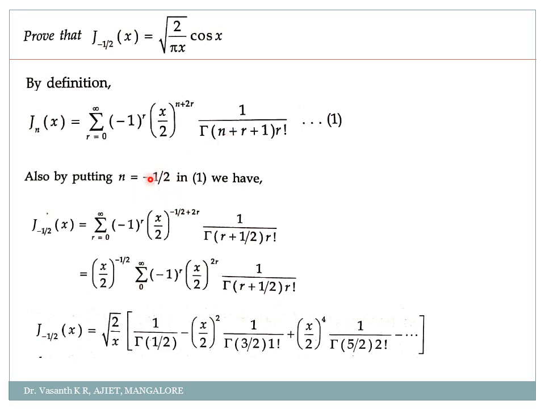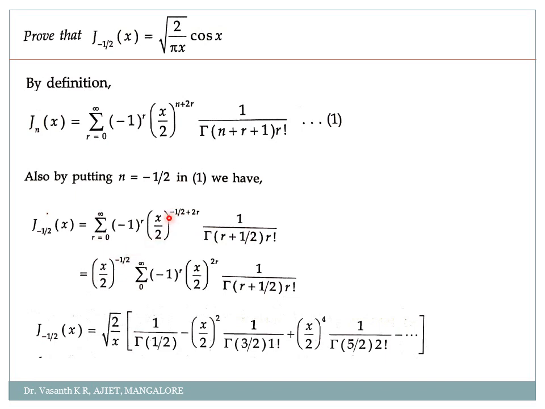Next what? Take n equal to minus 1 by 2 here, because I want j minus 1 by 2. So when I take n equal to minus 1 by 2, what will I get here? So x by 2 to the power minus 1 by 2 plus 2r into 1 by gamma of minus 1 by 2 plus 1. So 1 minus half. So gamma of r plus 1 by 2. So there we used to get r plus 3 by 2. Here we are getting r plus 1 by 2 into r factorial.